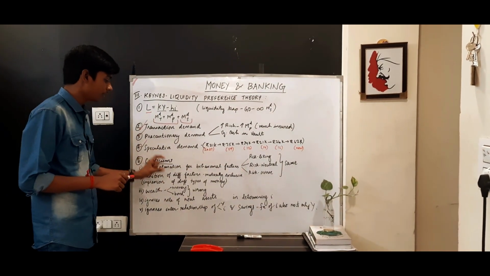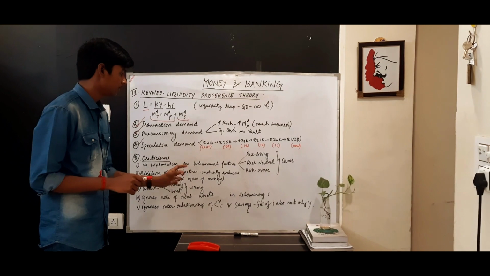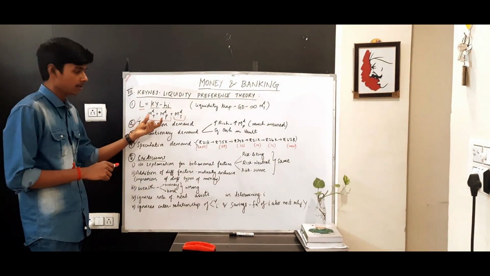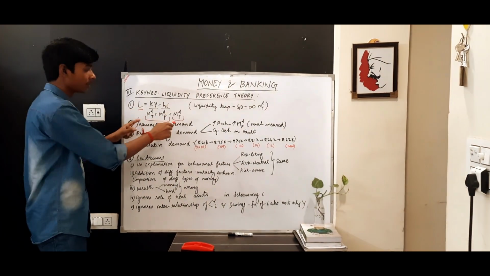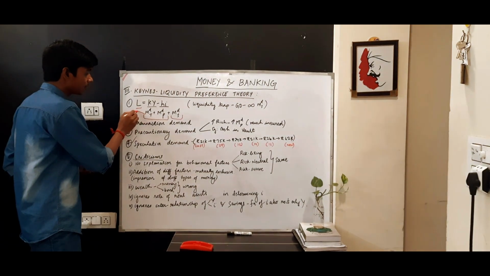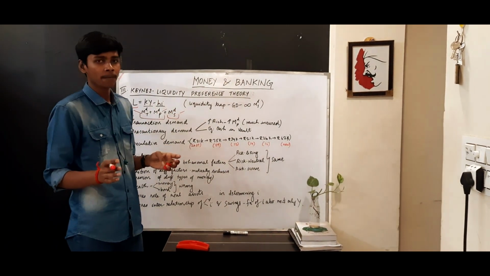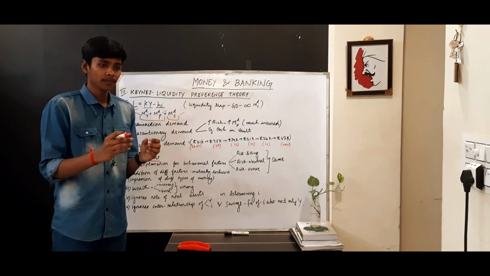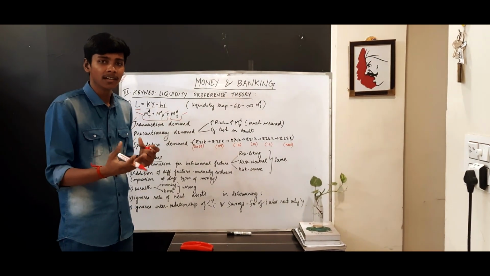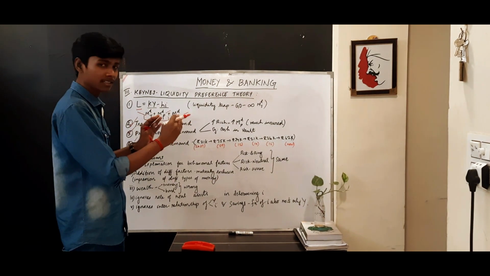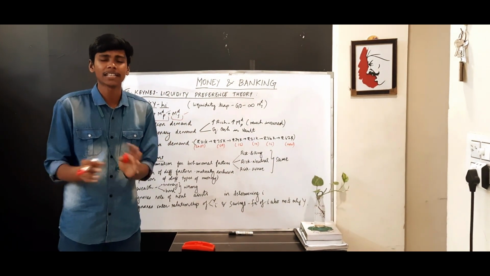Then the addition of different factors. Here, if you see transaction demand, precautionary demand, speculative demand, they are added as though transaction demand is red money, precautionary demand is blue money, speculative demand is green money. But that is not the case. It gives an impression that every demand is for a different type of money, but actually it is not true.